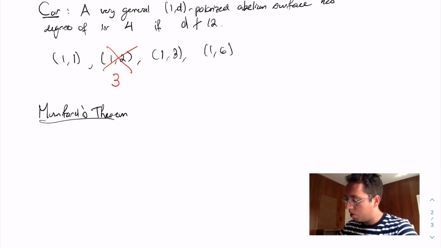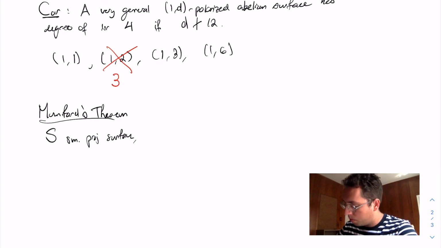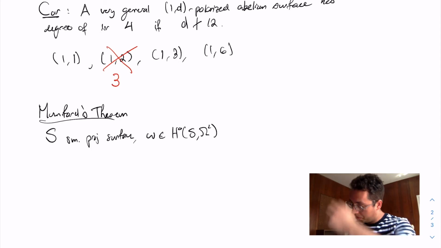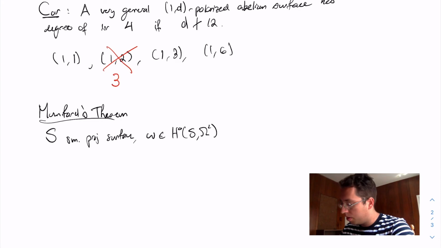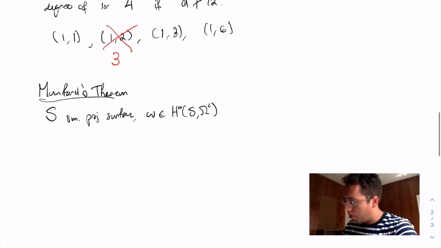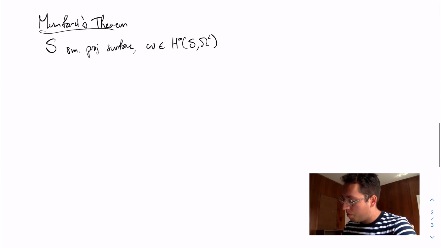So what does Mumford's theorem tell us? I take S, a smooth projective surface, and I consider omega, an element in the space of global holomorphic 2-forms on my surface. For this result to be interesting, I need to have a non-zero global holomorphic 2-form. I'm going to state the statement here without assuming that omega is non-zero, but you're going to see from the statement itself that if omega is equal to 0, I'm not really getting anything interesting.